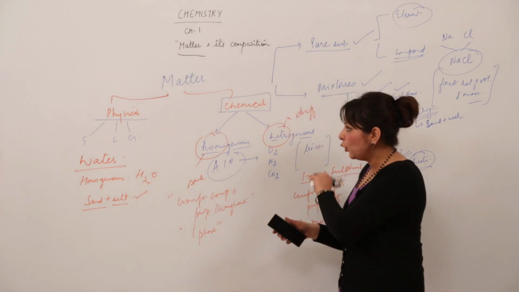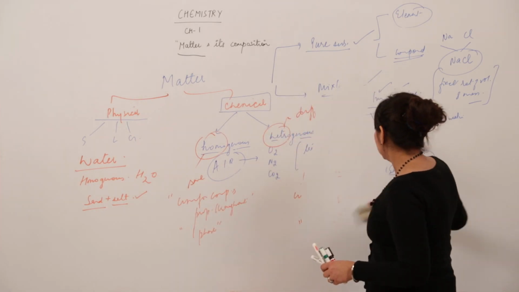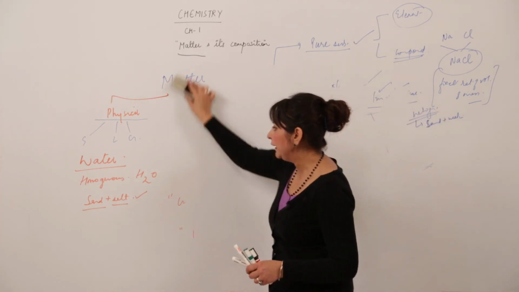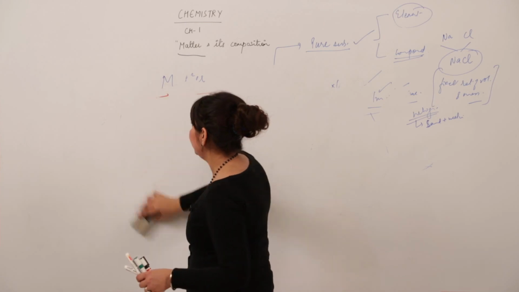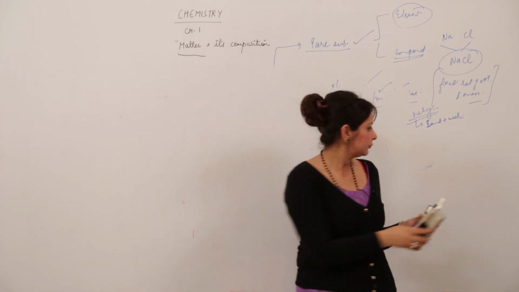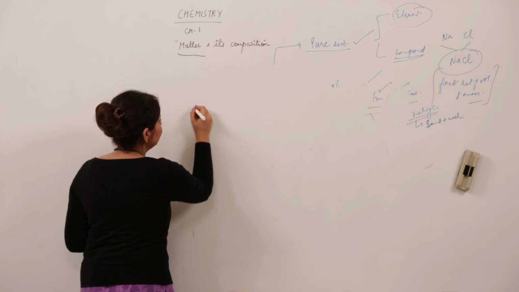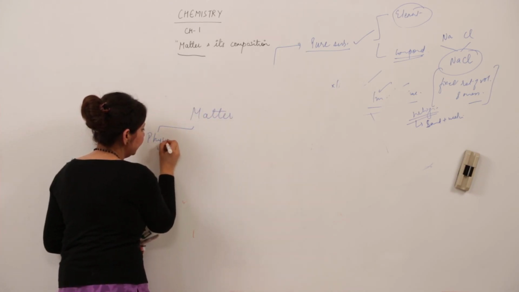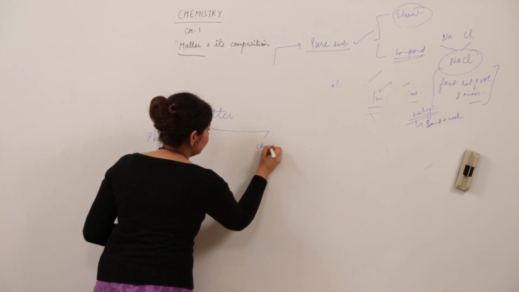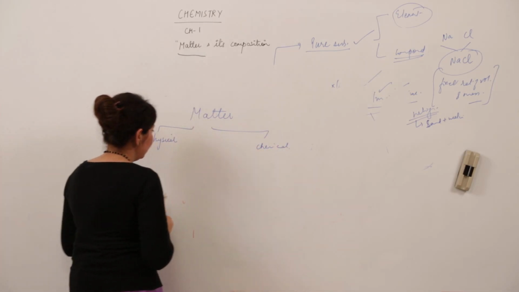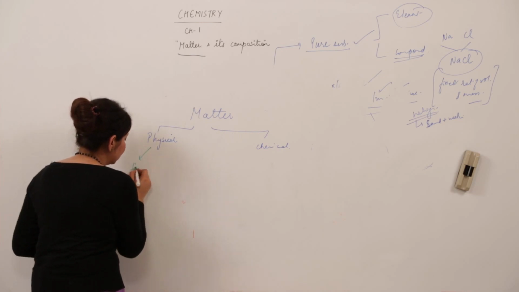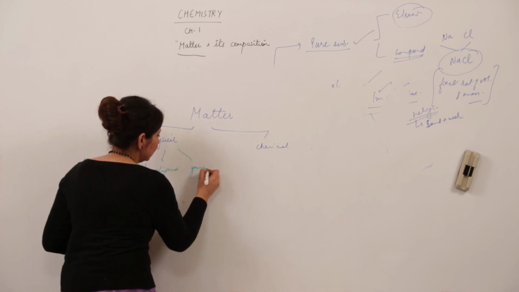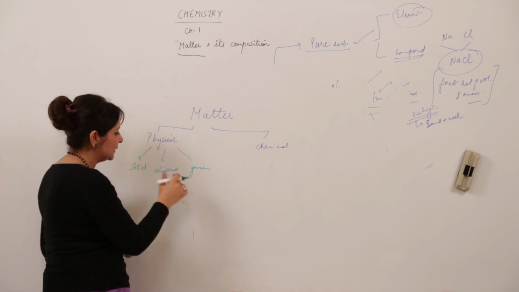Now, as I have told you all the categories, I would like to sum up all the classification in a flow chart so that it is clear in your mind how the classification of matter is done. So, matter is classified on the basis of physical classification and on the basis of chemical classification. On the basis of physical classification, we have solid, liquid and gas, the existence of substance in three states.